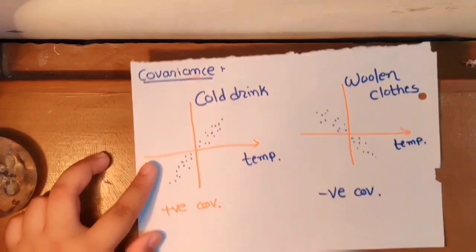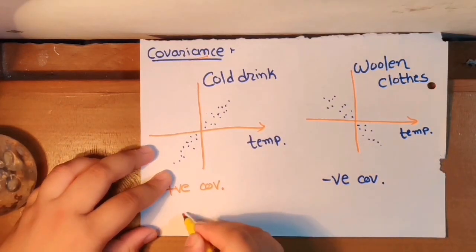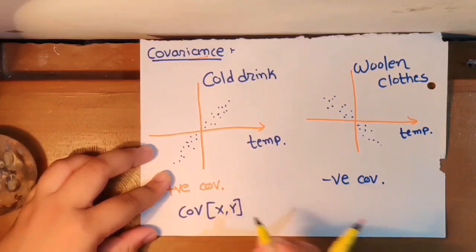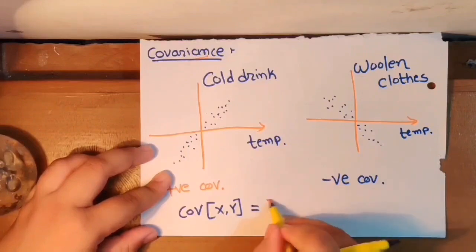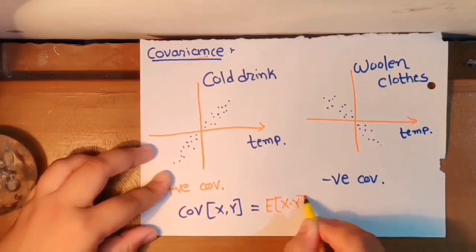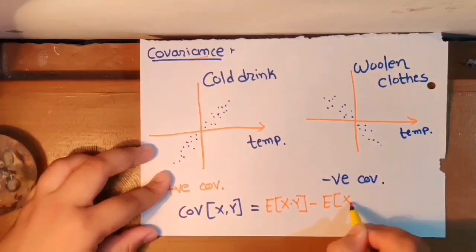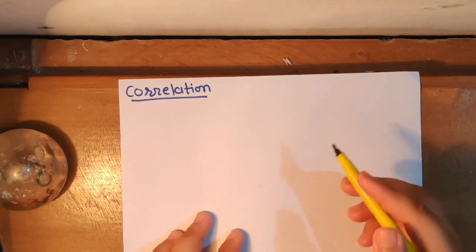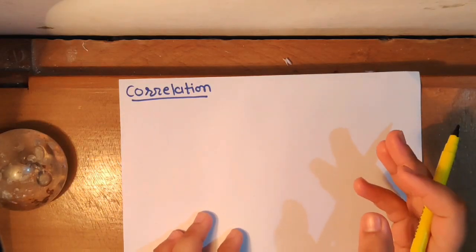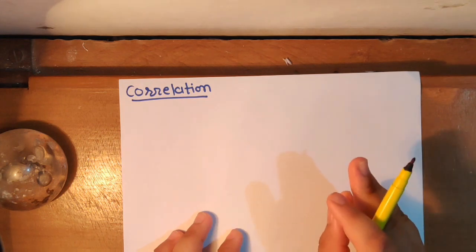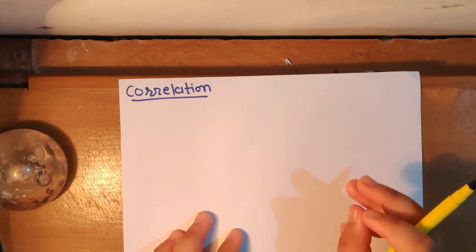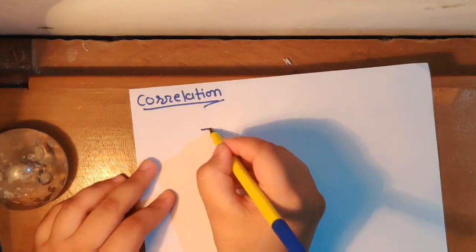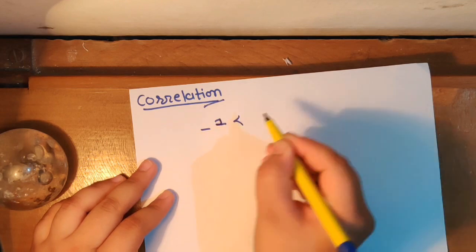Mathematically, we can define covariance of X and Y equals expected value of X into Y minus expected value of X into expected value of Y. But covariance is not sufficient because, let's say covariance is 5, we can't say whether it is closely related or not. For that, the correlation coefficient exists. The correlation coefficient takes values from -1 to 1.